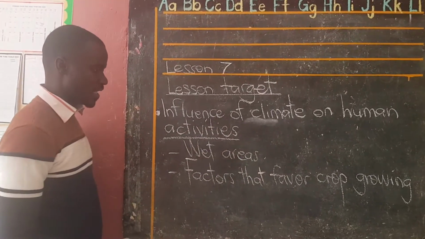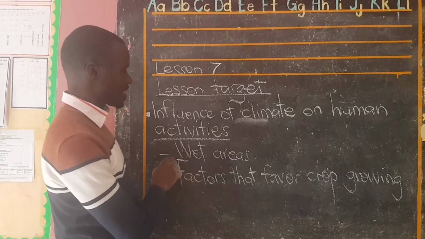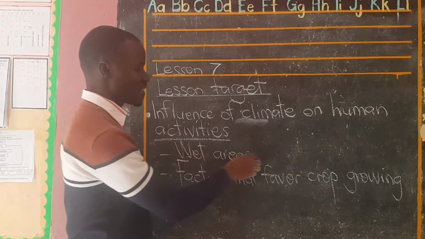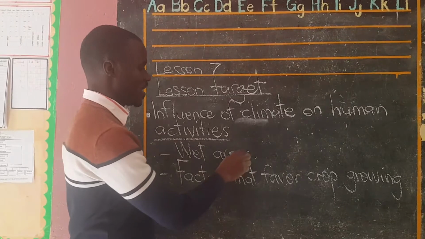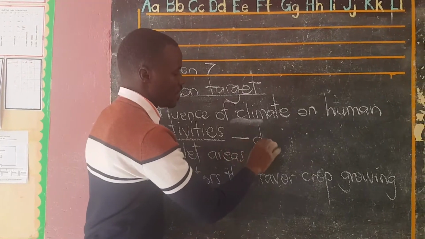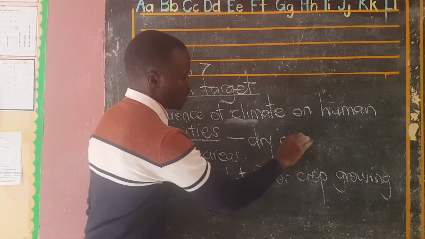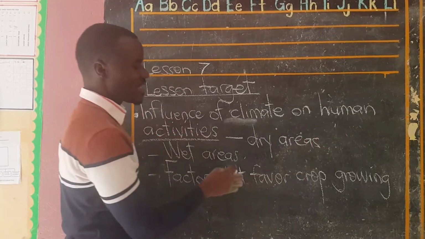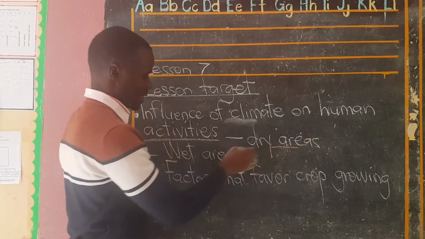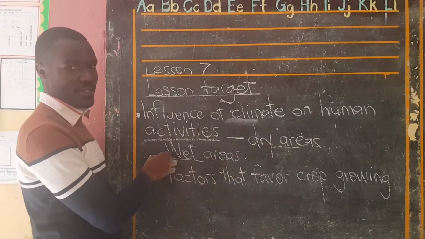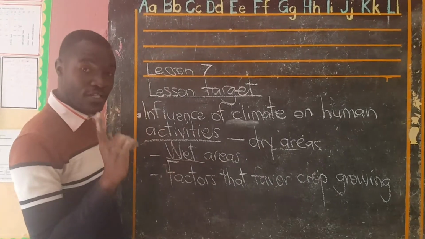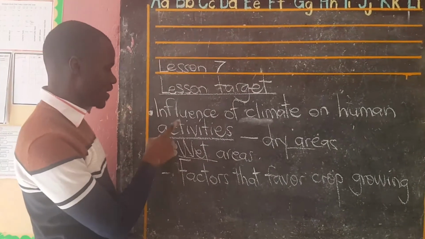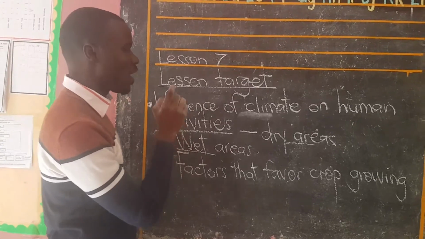How shall we talk about climate? We have areas that are wet, meaning that these are areas that receive rainfall. Then we also have areas that are dry. You find that the activities that are done in dry areas can't be done in wet areas. They're totally different. And this is what I want to talk about. Let's start with areas that are wet.